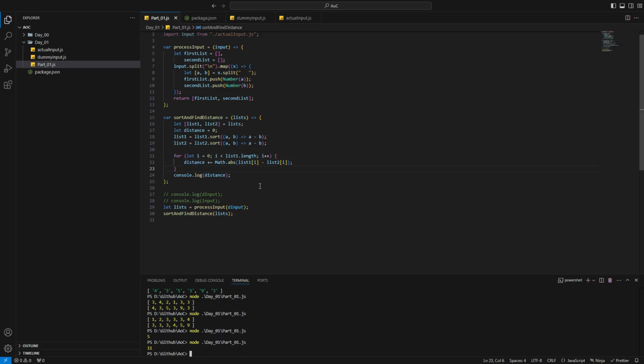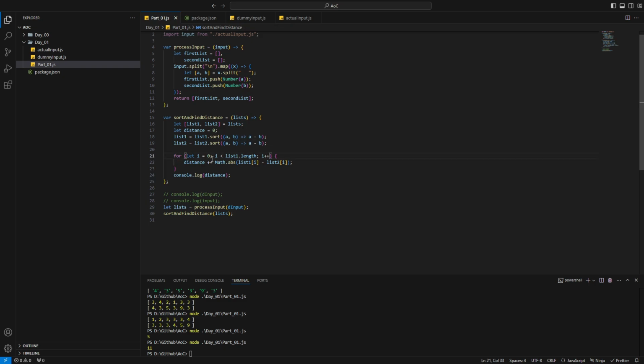Okay, so now I returned the values that we got from there, our first list, which is stored in this list. We have a new method called sort and find distance, which will take the two lists we sorted. In JavaScript we use this to sort in ascending order, and if you do b minus a, then it sorts in descending order. In our case it won't actually matter, because the way we add it up doesn't matter. You can do largest to smallest or smallest to largest, but we have to make sure that both of them are sorted the same way.